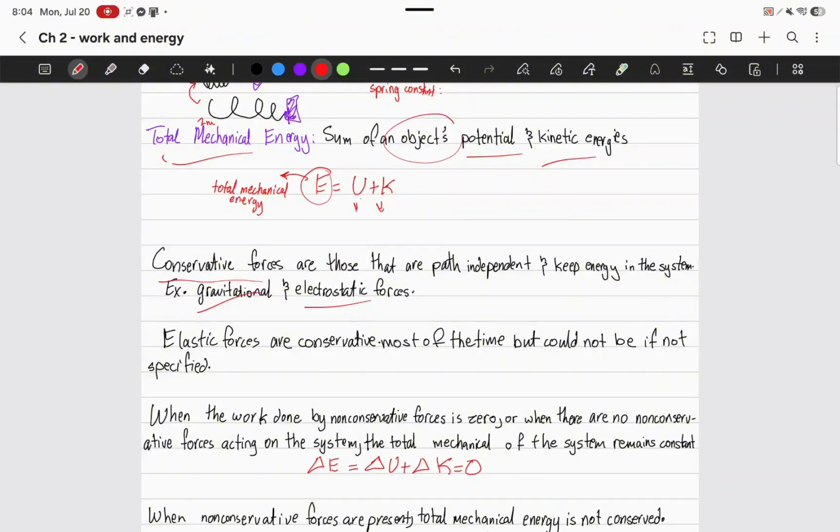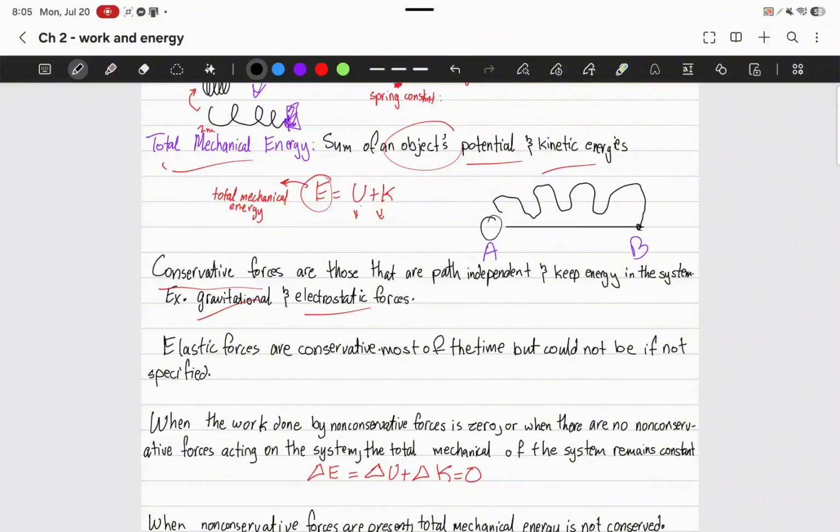So think about, and you can also think about displacement and distance. It's going to help you think about it, okay? So let's say that you have a ball, and you want to go from A to B. So you can go straight, or you can go this zigzag road that ends up reaching the same point.